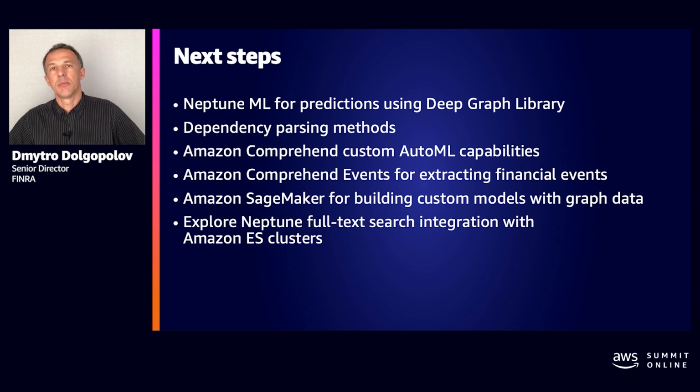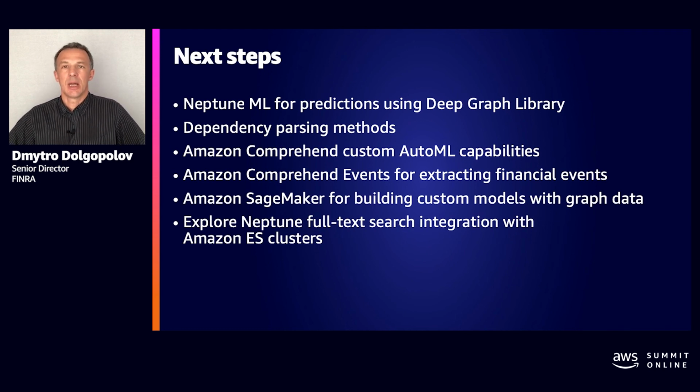We would like to improve the dependency parsing methods when analyzing unstructured content. This is important for high fidelity, good quality knowledge graphs. We would like to use Amazon Comprehend custom AutoML capabilities because a lot of our content is unstructured and we deal with very diverse corpora. Amazon Comprehend Events for financial events is in our cards, of course, because it helps better understand the financial documentation, and we are a financial regulator.